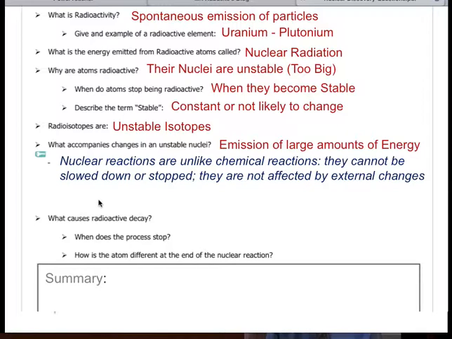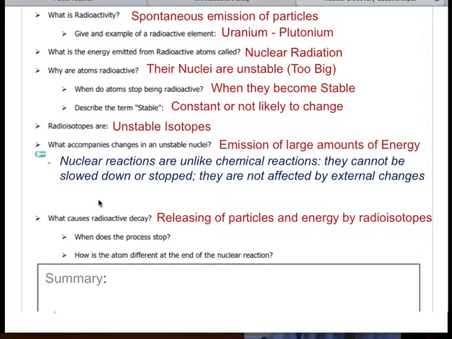Key point here, nuclear reactions are different than chemical reactions. Chemical reactions need something to start them, usually adding heat to them or putting two things together, stuff like that. Nuclear reactions don't need that. They just happen. There's no starting or stopping them. They just go until they become stable.